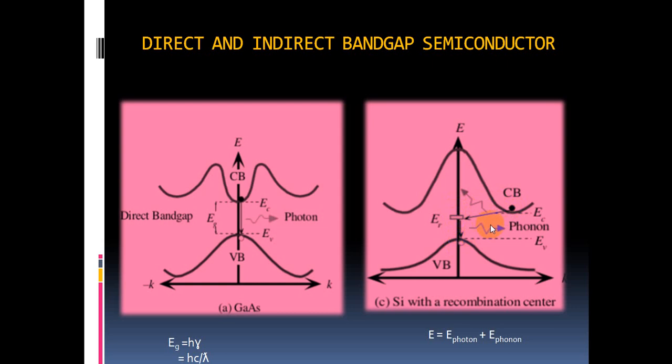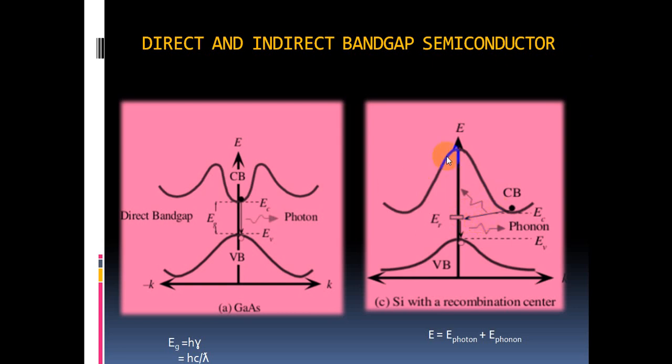When it is reducing its momentum, it gives its momentum to the crystal. How is it reducing its momentum? It gives some momentum to the crystal lattice, the germanium or silicon crystal lattice. By absorption of that momentum, the crystal starts vibrating.